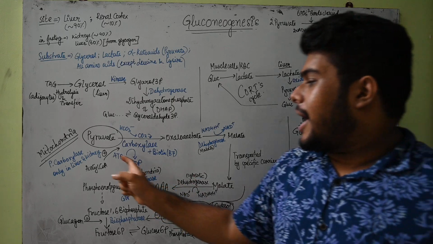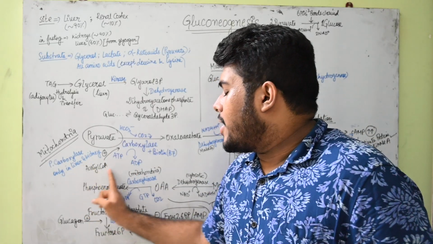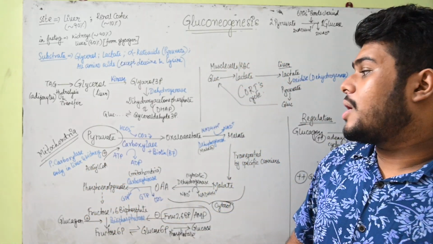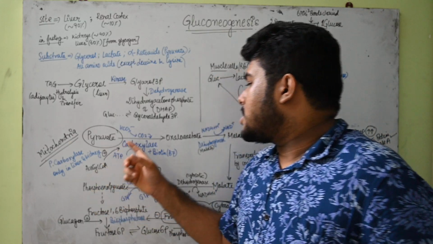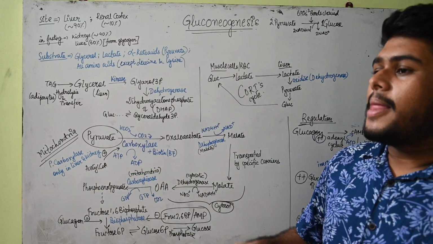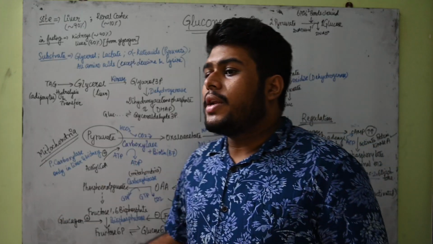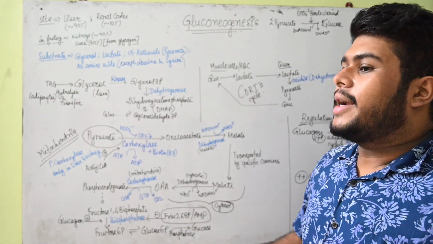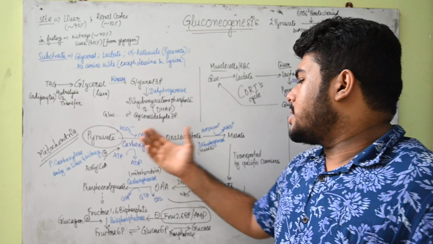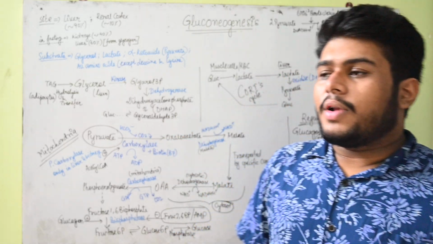Another important thing is acetyl coenzyme A. Whenever there are higher concentrations of acetyl coenzyme A, that will stimulate this carboxylase. That is, when acetyl coenzyme A level increases, it has a higher tendency of promoting this reaction.